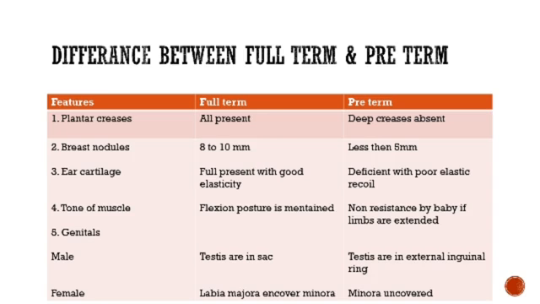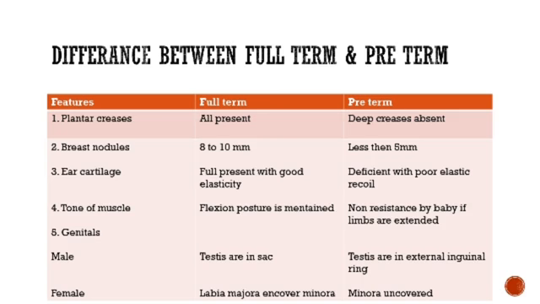Now, to remember the conditions or ideal range of full term and preterm, in short we will see the difference between full term and preterm. Mainly 5 points: plantar creases, breast nodules, ear cartilage, tone of muscles and genitals.